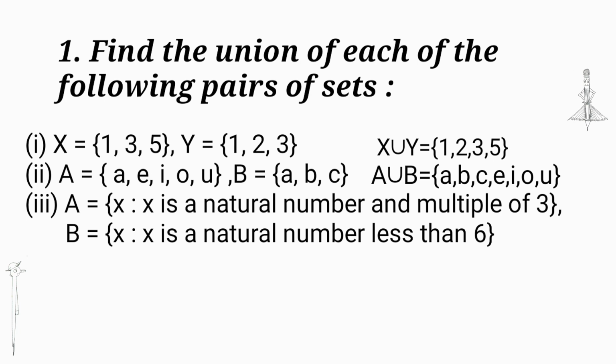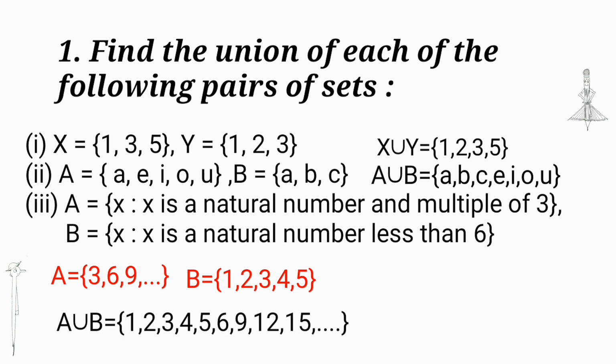Next, A is equal to {x such that x is a natural number and a multiple of 3}, and B is equal to {x such that x is a natural number less than 6}. We get A is equal to {3, 6, 9, etc.} and B is equal to {1, 2, 3, 4, 5}, and A union B is equal to {1, 2, 3, 4, 5, 6, 9, 12, etc.}